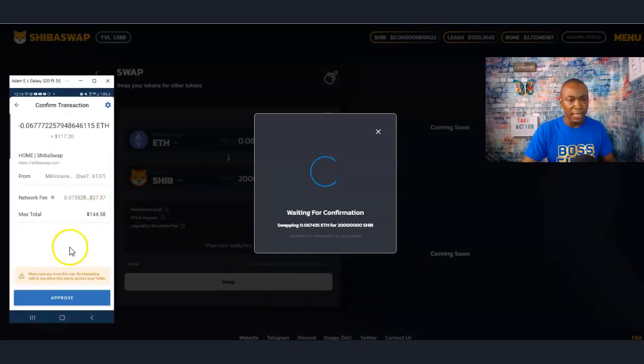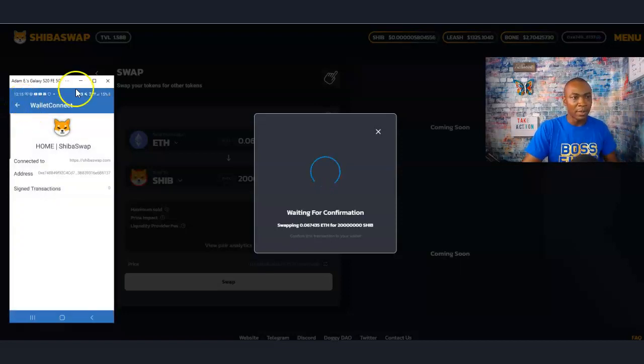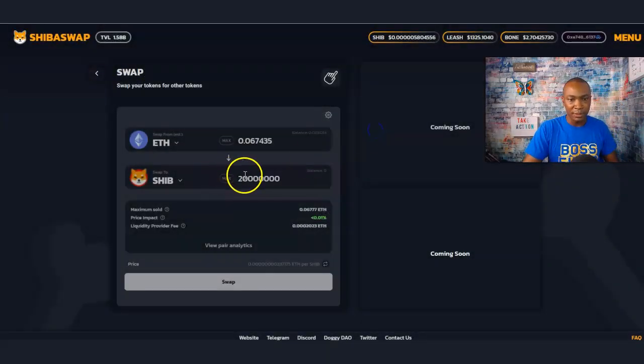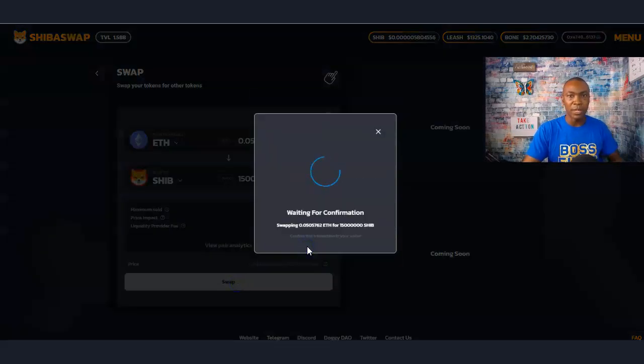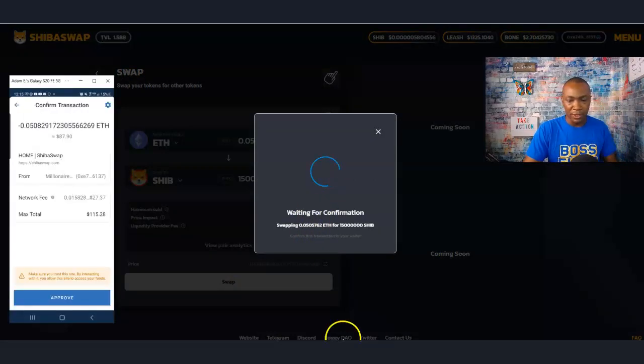So if I check my wallet account, the fees are, let's see here, 140. Boy, dang, these fees, oh my goodness. So I'm just going to go ahead and get it because I definitely want to get this. So let me go back. I'm going to adjust my budget. We're going to say 15 million SHIB, because I'm trying to save some in there for when I'm burying it. So I had to adjust my budget.